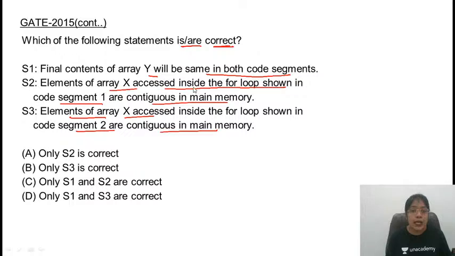So elements of array X accessed inside the for loop shown in code segment 1 are contiguous in main memory. Yes, the statement is true. This is true. S2 is also stated: elements of X accessed inside the for loop shown in the code segment 2 are contiguous in main memory. No, this statement is false because of column major order. So only S1 and S2 are correct. So the answer for this problem is option C. Clear?